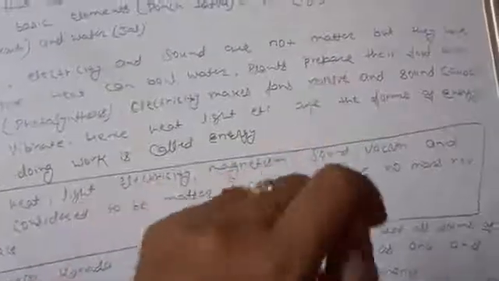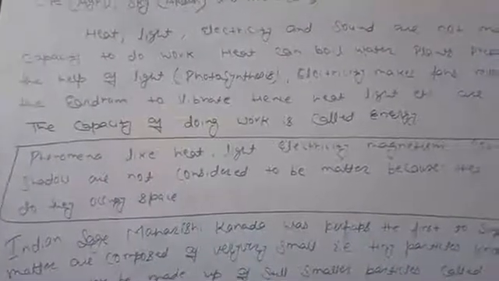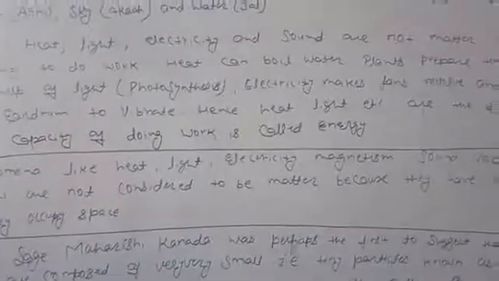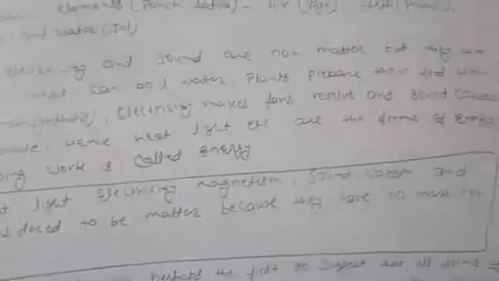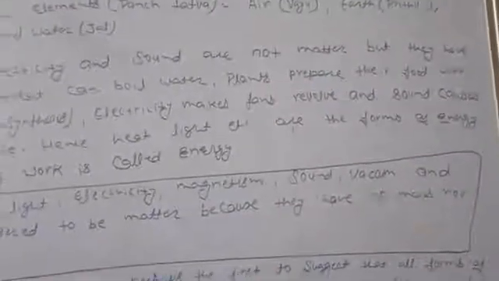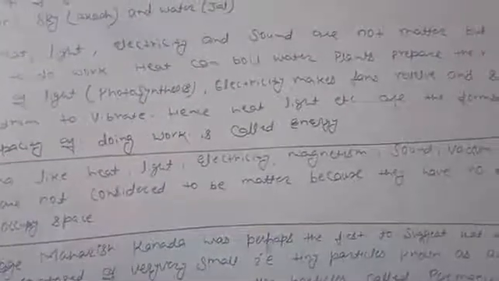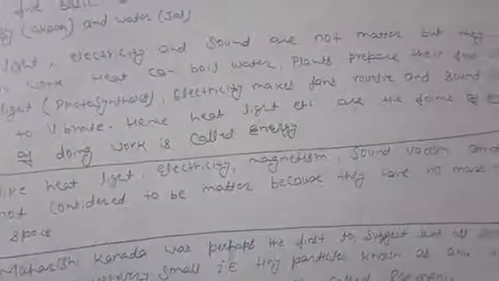But they have the capacity to do work. Heat can boil water. Plants prepare their food with the help of light by the process of photosynthesis. Electricity makes a fan revolve, and sound causes the eardrum to vibrate.